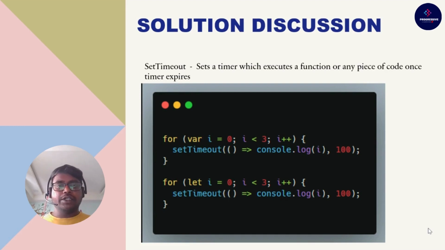Now our intention is to solve this question with the concepts which we have learned. For the first, because var is not block scoped, the answer would be 3, 3, 3. But coming to let, as we discussed, it is block scoped. So whenever you have the timer after 100 milliseconds, it remembers the scope where it was executed, and hence the values of i would be 1, 2, and 3.